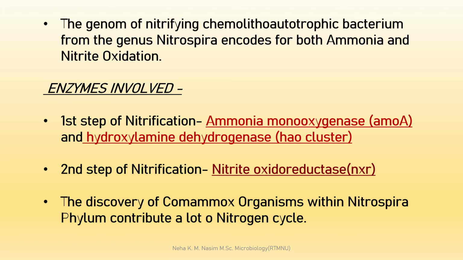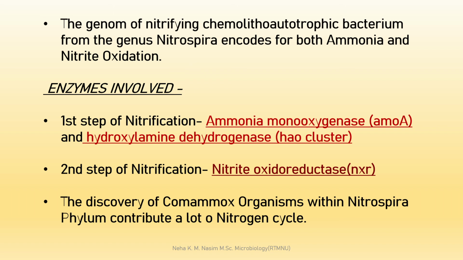Okay, so these are some enzymes which are actually involved in the conversion of ammonia into nitrite. Okay, so the first step of nitrification is carried out by the ammonia monooxygenase enzyme, जो कि amoA gene इस enzyme को encode करता है, and hydroxylamine dehydrogenase, hao cluster करके एक gene होता है, that codes for hydroxylamine dehydrogenase enzyme.